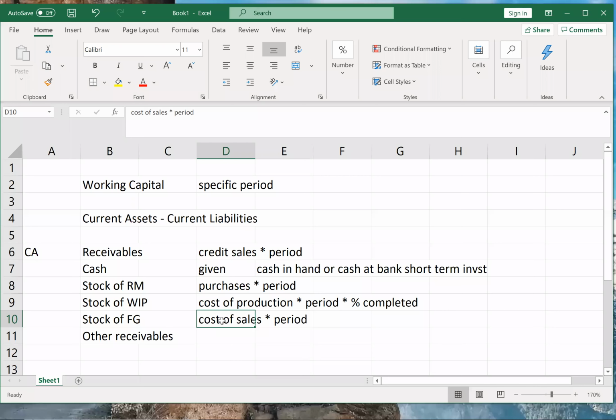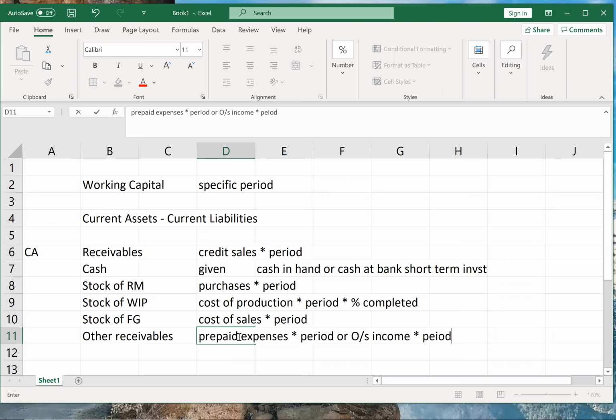Then other receivables will be your prepaid expenses. Prepaid expenses means what? Expenses have already been incurred, service is receivable. So again it is a type of receivable. So prepaid expenses into whatever is the period. Or you can say outstanding income. Outstanding income means what? Service is already given, income is yet to be received. Outstanding income into period, that will be my other receivables.